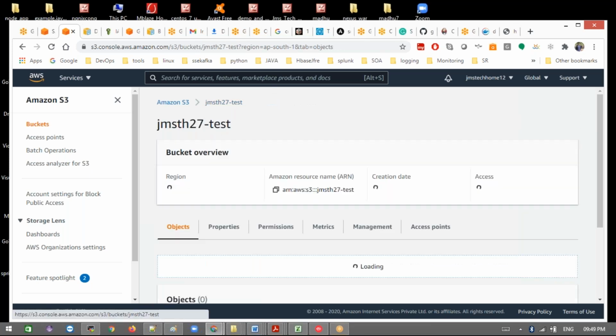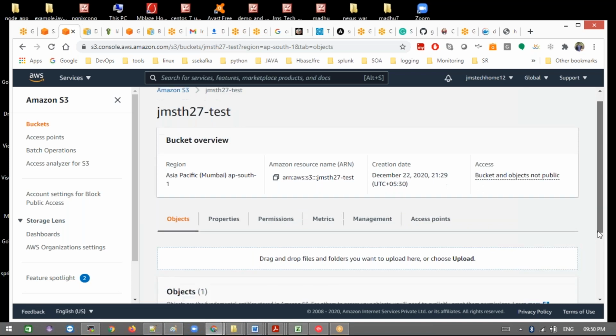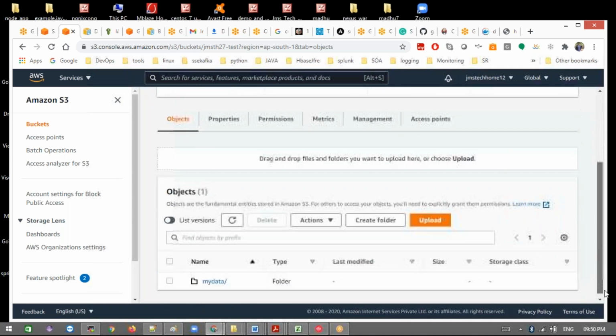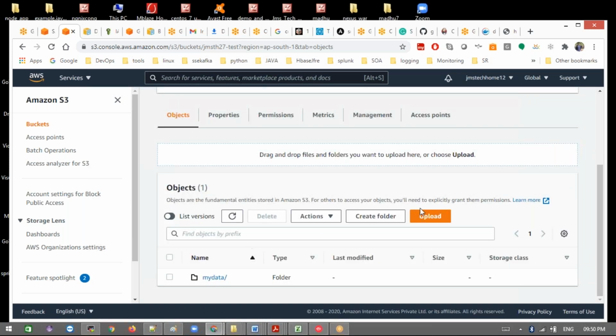And the next thing is we can upload this HTML code and we can select make a website here. Now let me go to properties here.